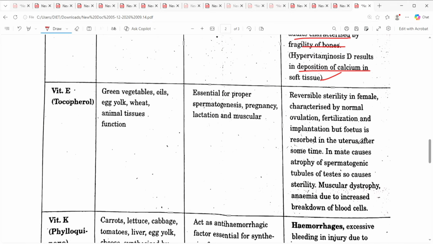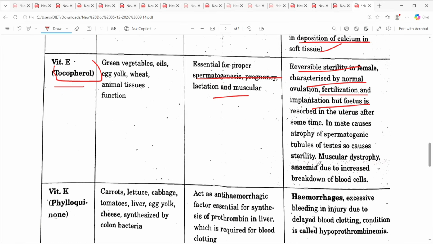Vitamin E, found in green vegetables, is also called tocopherol, and is very important, right? It is essential for proper spermatogenesis and pregnancy, lactation and masculinity. If it is not there, it leads to sterility in females. So that's the main thing. Normal ovulation, fertilization, implantation. So it is very important. Deficiency causes muscular dystrophy, anemia due to increased breakdown of blood cells.